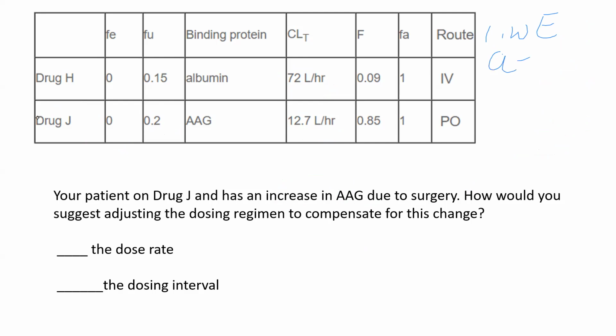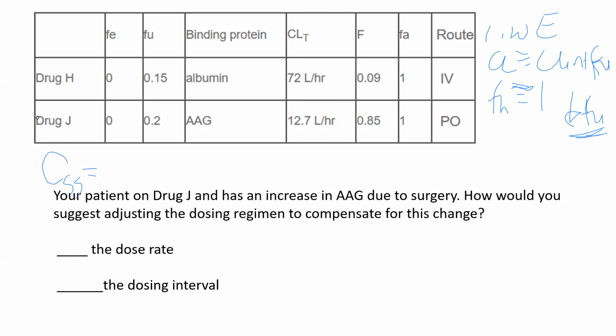Clearance is approximated by intrinsic clearance times fraction unbound, and the fraction that escapes the first pass effect is approximated by 1. So do we want to make a change in dose rate? Well, let's look at CSS average. Do we need to look at free concentration in this case? Well, has there been a binding change? Yes. There's been a decrease in fraction unbound, so there has been a binding change. So we need to look at free, don't we?